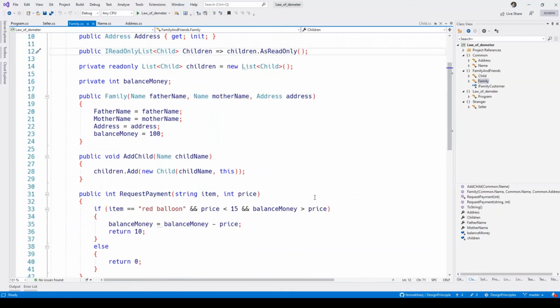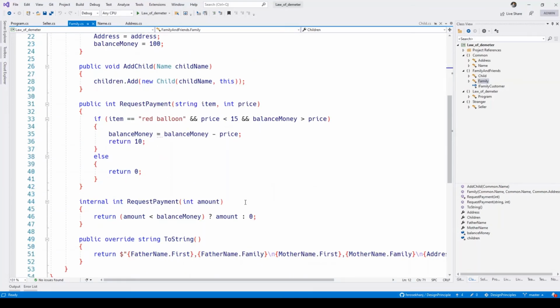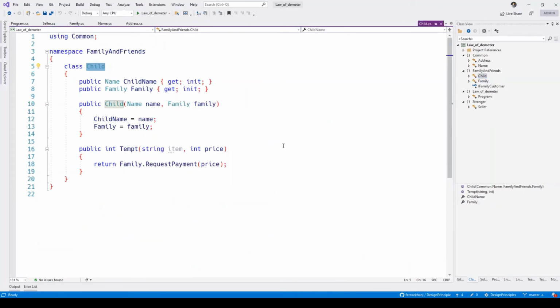And in addition to this, now we have an internal request payment method. This method doesn't have anything complex. Basically, if you ask for some money, and the family has the money, then the family will give this money back to you. As simple as that. Who is using this? It is the child who has this privilege. A child can go and ask, I need this money, you give me the money, and then the family will give the money to the child.